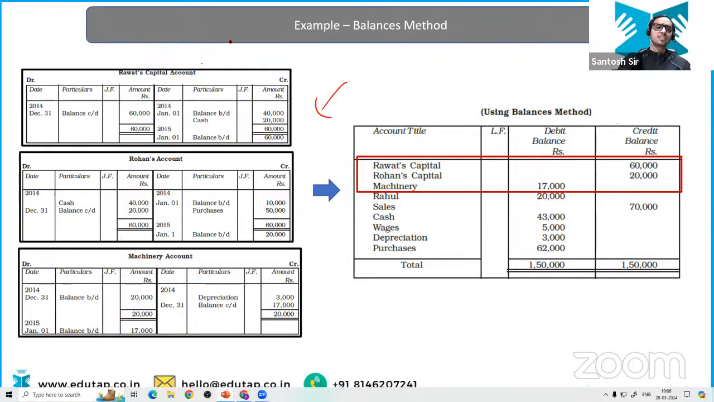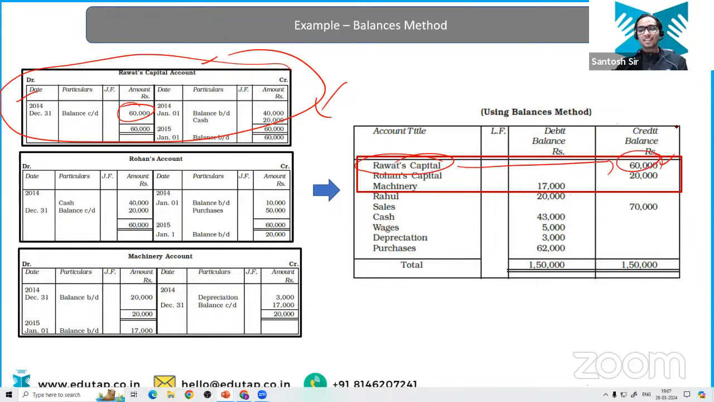We have this Rawat's capital account, and look at the carried down here. Where is carried down here? Can you find carried down here? Yes, in the debit side. And we have discussed that when we have the carried down balance in the debit side, that means we have more of credit balance. And what is it? 60,000. So in Rawat's capital on the credit side, we are going to write this 60,000.